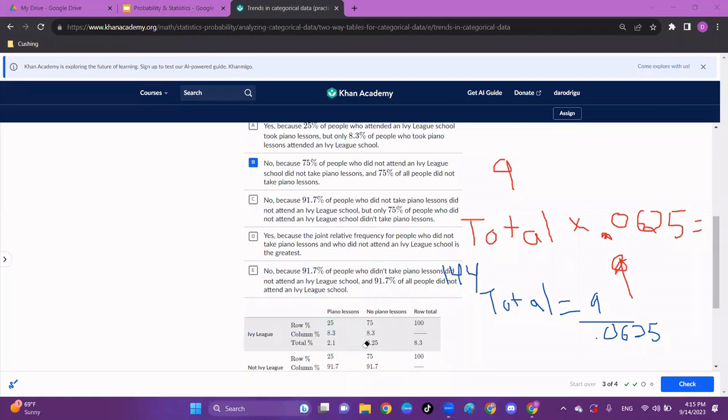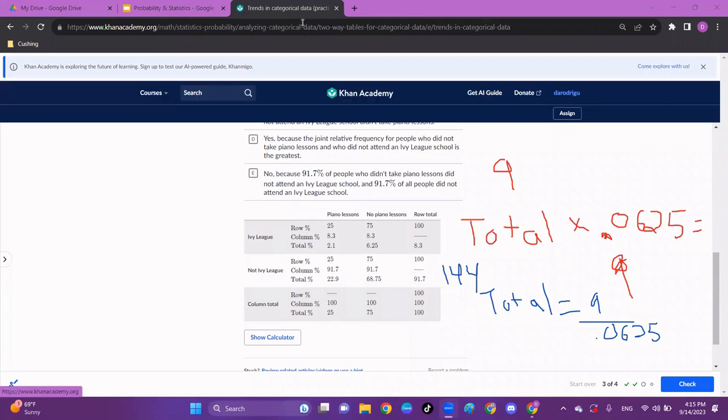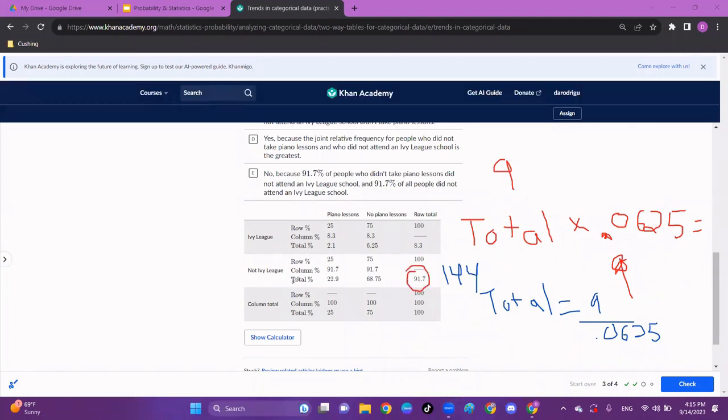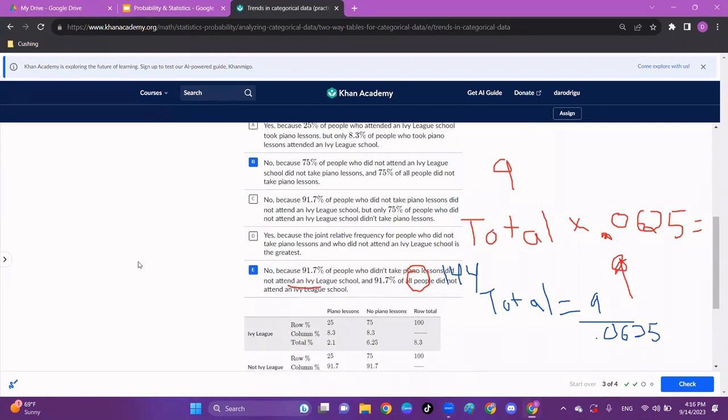All right, let's look at E. No, because I think this is what I was just saying. 91.7% of people who didn't take piano lessons did not attend an Ivy, and 91% of all people did not attend an Ivy. That's true. In the whole population, 91.7% of people did not attend an Ivy League school. Let's circle that. That's here. So out of the total percentage, 91.7% did not attend an Ivy League school, and that was the same whether you took piano lessons or not. So I think this also supports that there's no trend.